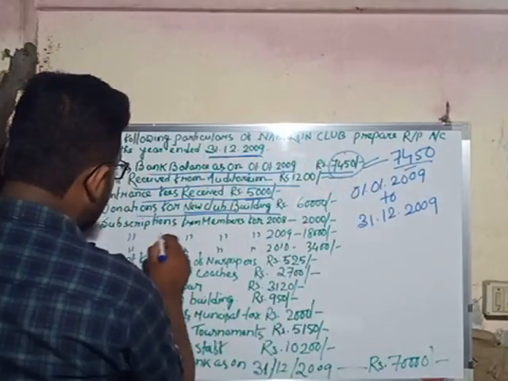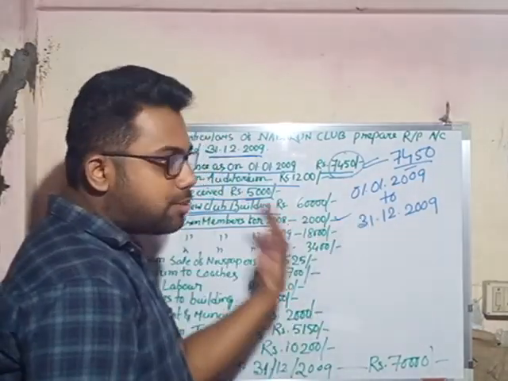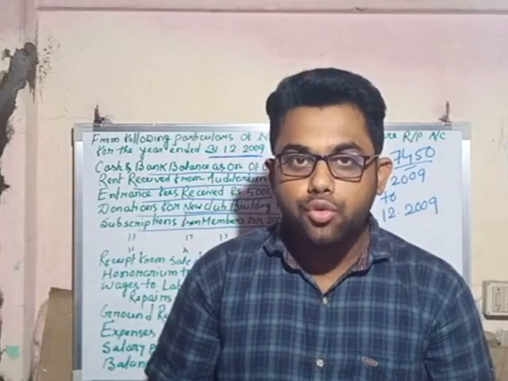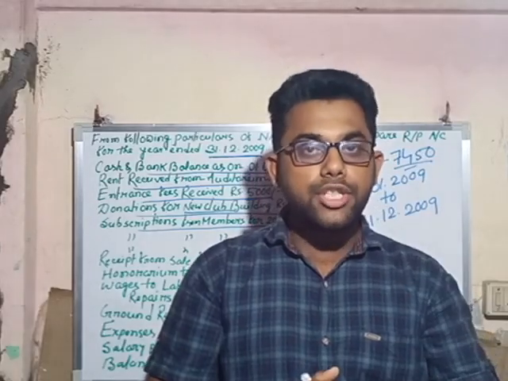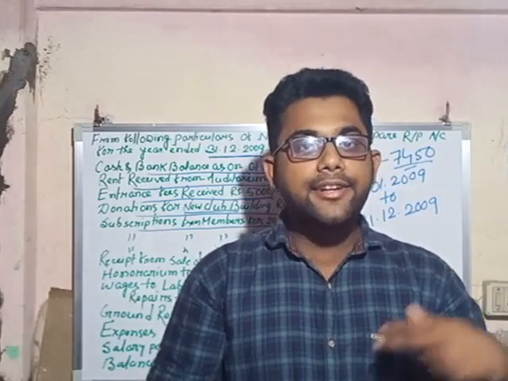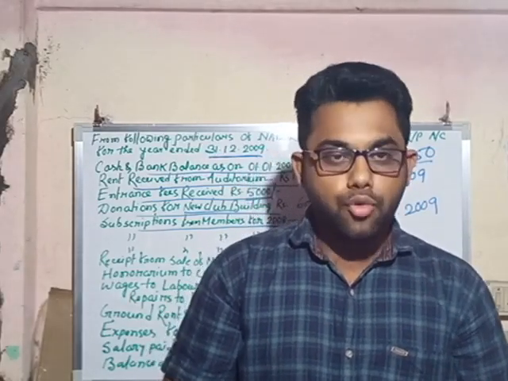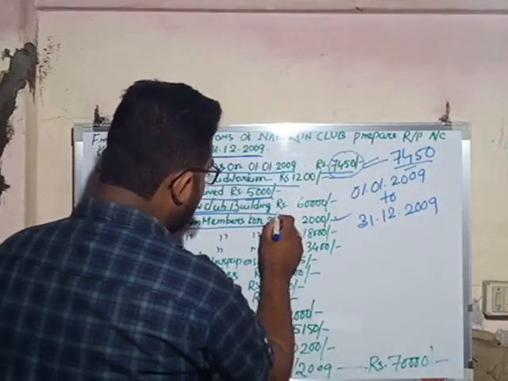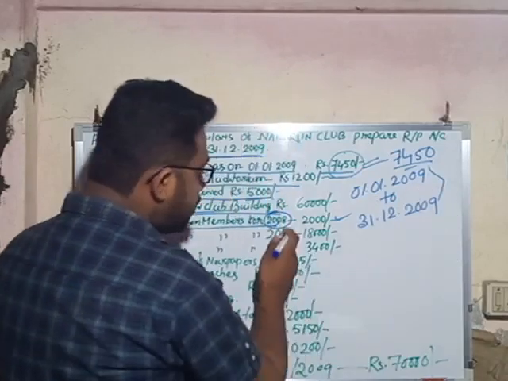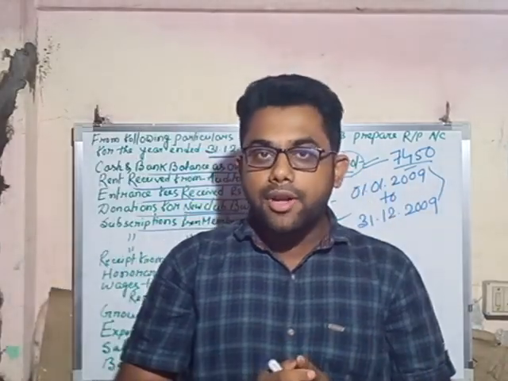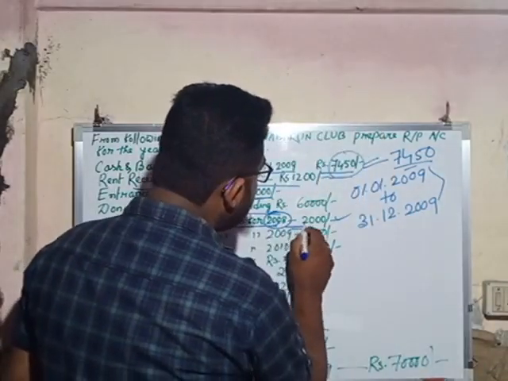Next one is the subscriptions from members for 2008, rupees 2000. Subscriptions I have already discussed. Subscription is one of the main sources of income for a non-trading organization. Subscription means the amount paid by the member of the organization at regular intervals, periodically, that is monthly, yearly, half yearly and quarterly. So subscription received for 2008. The year is 2008, but the current accounting year is 2009. So it is for the previous year, but receipts and payment account does not cover receipts for any particular year. So it will come in the receipt side.